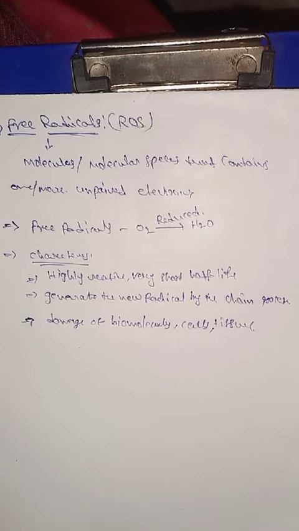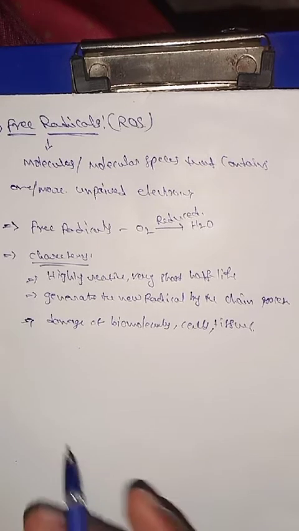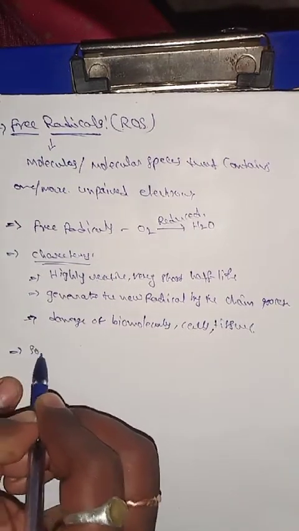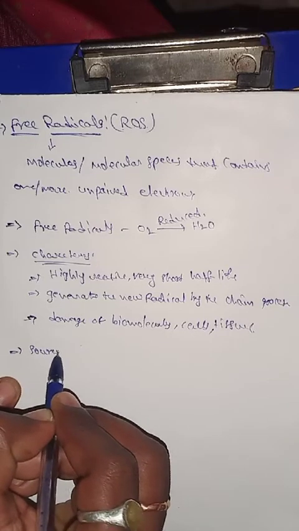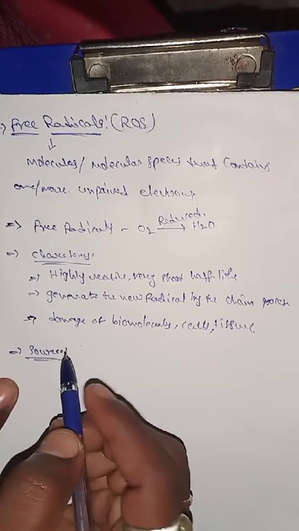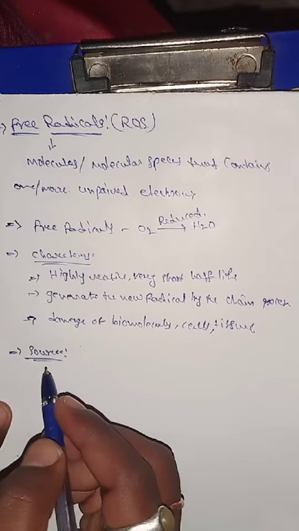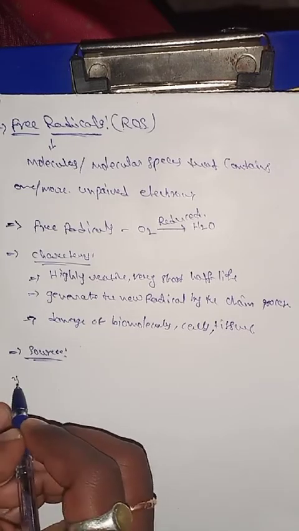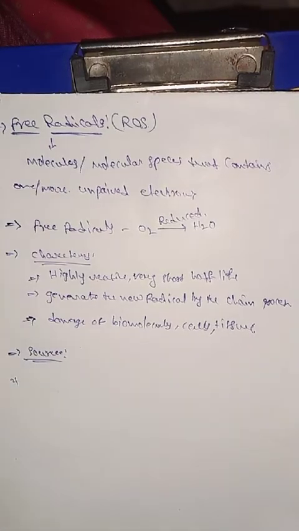What is the source and generation of free radicals? The sources are considered in two categories.